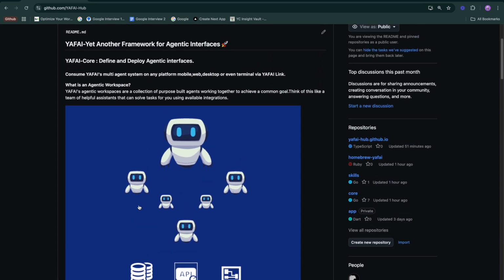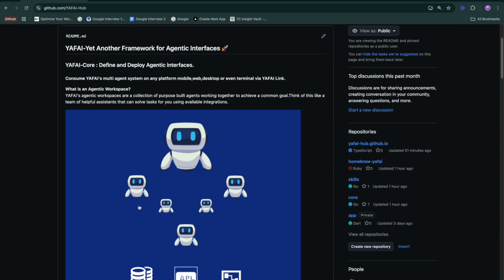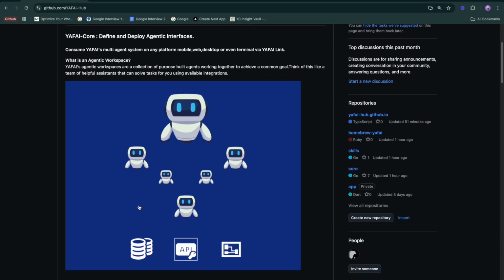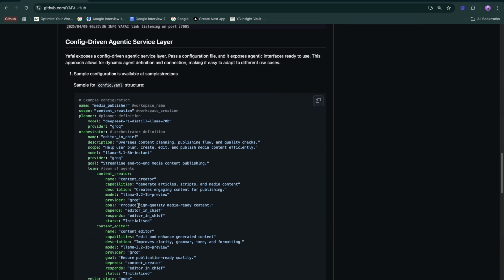The Yafai project is made out of two components. The first one is called Yafai Core, which lets you build this team of agents. Yafai Core is a high performance, lightweight Golang binary that takes in a configuration for the workspace. And the configuration is a good old YAML file, which lets you define an orchestrator that will orchestrate between these agents and a team of agents that you can define.